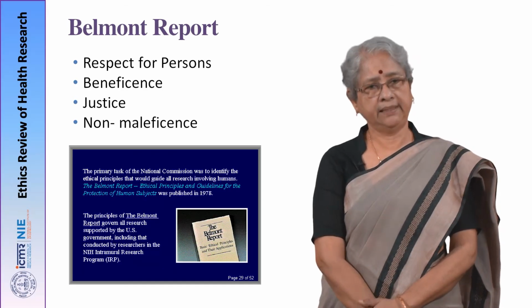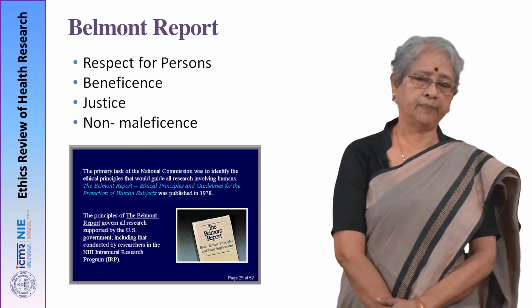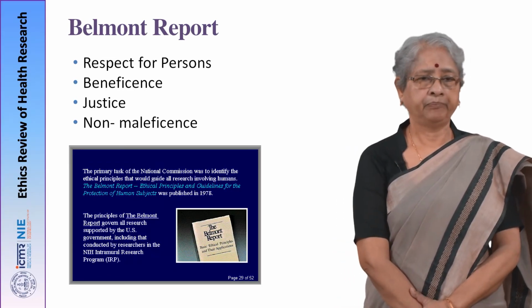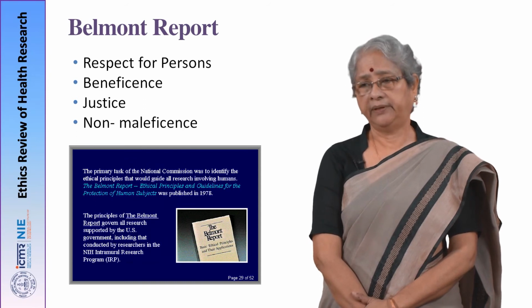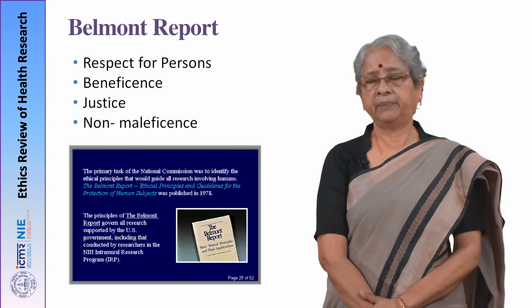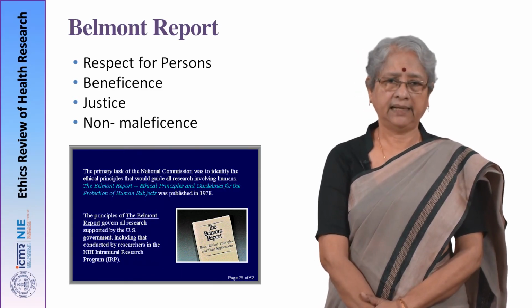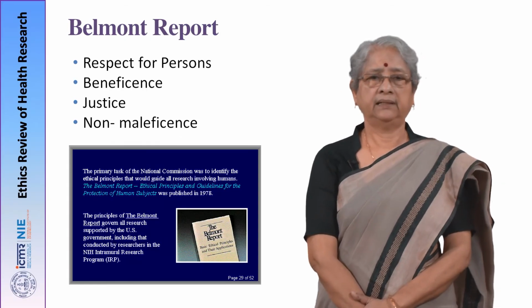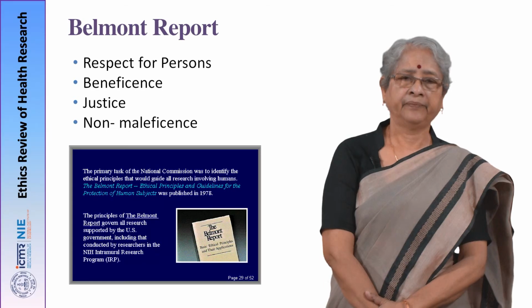Respect for persons means it is about how you administer informed consent to the participant. Beneficence is actually weighing the benefit risk ratio of the particular proposal, taking care that as far as possible the participant should not be subjected to much risk.